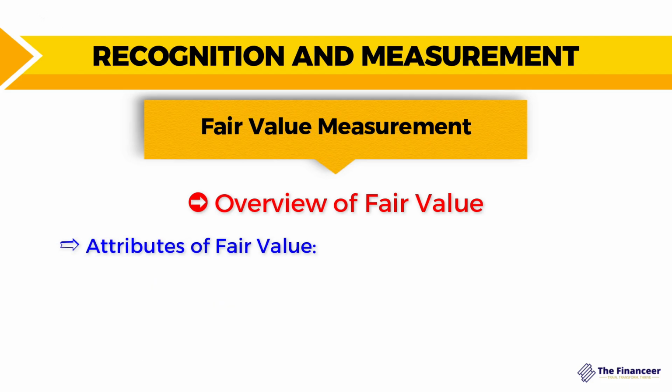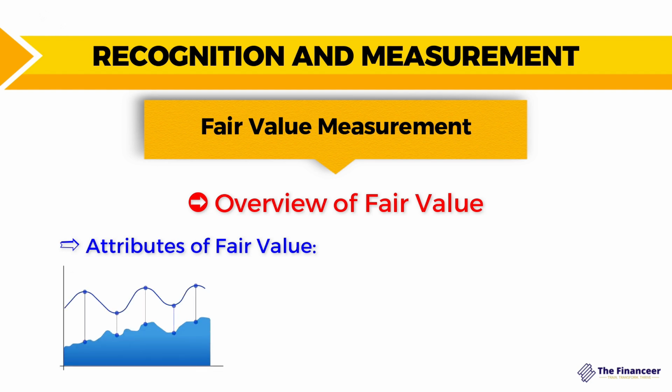So the attributes of the fair value are, firstly, that it is market-based, derived from observable market transactions or based on market assumptions. And secondly, it reflects the price at which the asset or liability could be sold or transferred, meaning that it is an exit price. So as an example, Company M holds an investment in securities. The fair value of these securities is determined based on the price that would be commanded in the market if sold today.